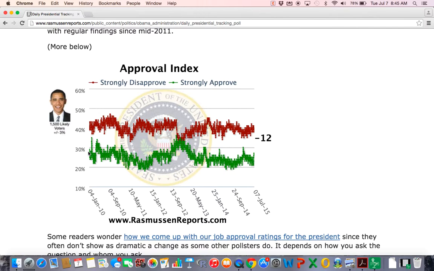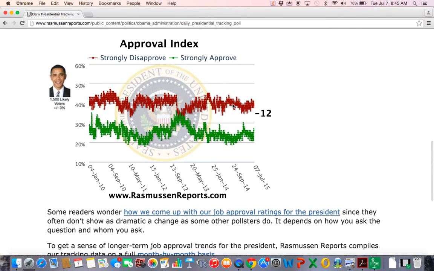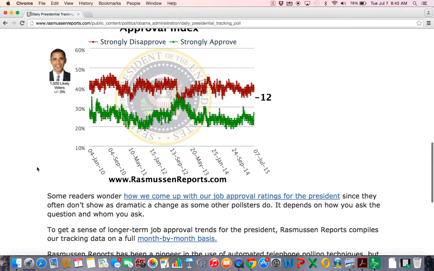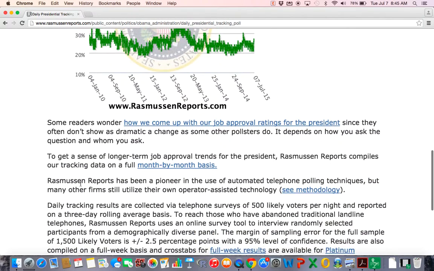It's weird to me that we can approve or disapprove of a president before he even does anything. You'll notice that Obama's is red, so their approval index is more people that disapprove of the job than approve. This was the same thing with Clinton, same thing with Bush. So in this country, we just don't really like politicians much.